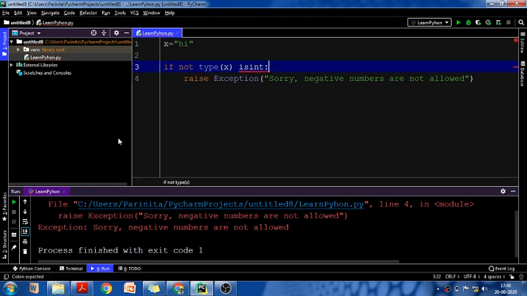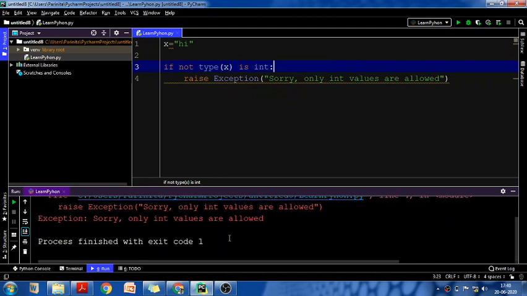I want to raise an exception saying, sorry, only integer values are allowed. What I have done is, the user is giving the value of x, and I am checking that if the type of x is anything other than integer, I want to raise the exception with the message, sorry, only int values are allowed.